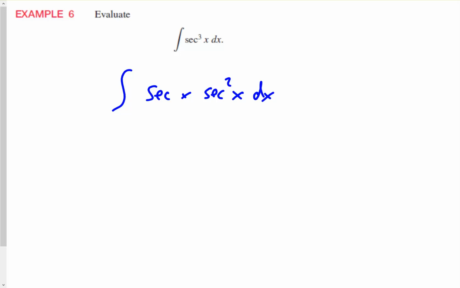And we're going to attempt to solve this by integration by parts. So our u in this case will be secant x, and our dv will be secant squared x dx.